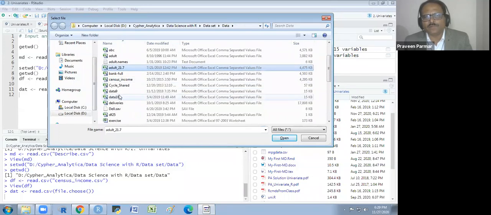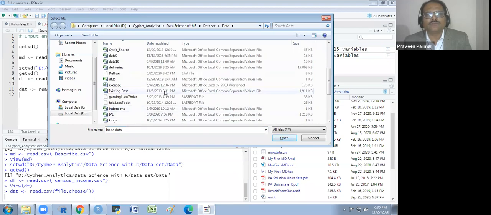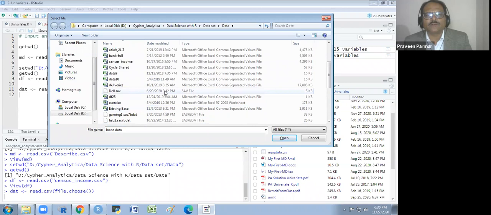Suppose I use one file. I could use the file with the loans data, but we have some others also. I want to use a different file so that you could better understand the thing. I use the Bankful file.